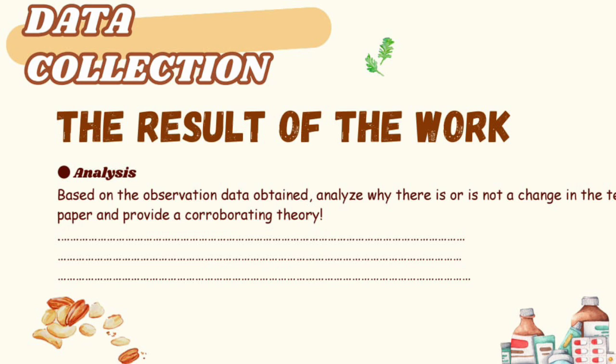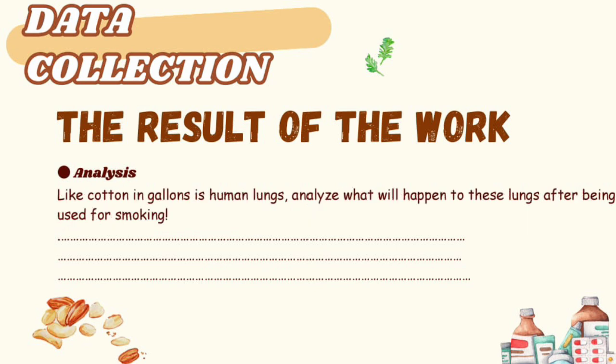The first is based on the observation data obtained. Analyze why there is or is not a change in the turmeric paper and provide a corroborating theory. And the next analysis: the cotton in the gallon is like human lungs. Analyze what will happen to these lungs after being used for smoking.